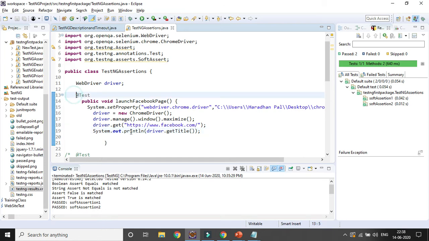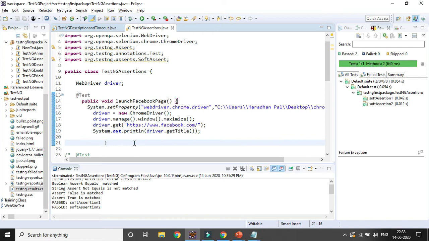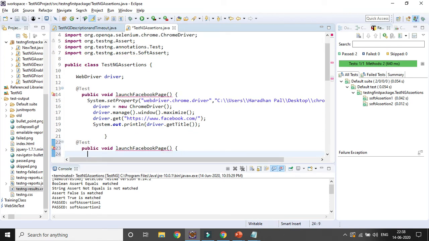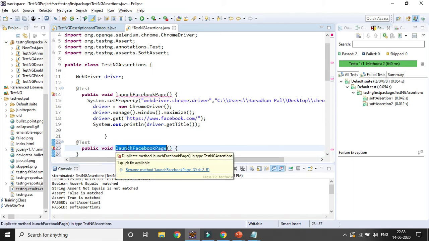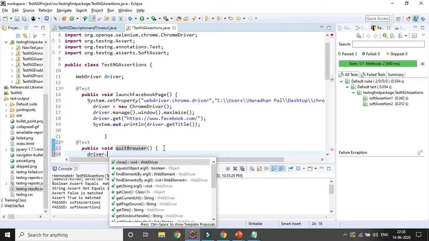And I also want to create another method where I will close the browser. At the rate Test, quit browser. Here driver dot quit or close.